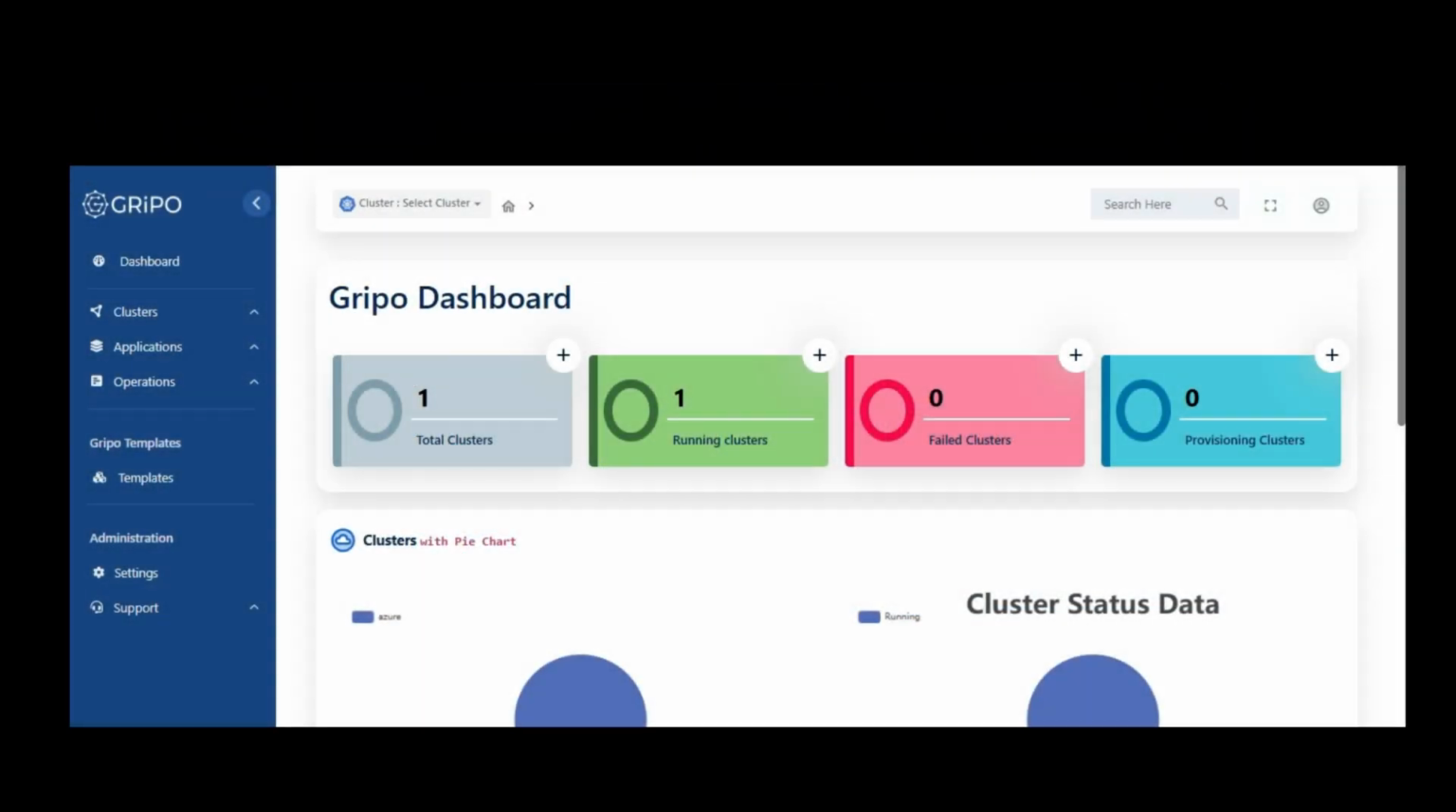Welcome to Gripo, your powerful multi-cloud Kubernetes platform. Gripo is designed to streamline access to kubectl with a single click, no installation, no configuration.